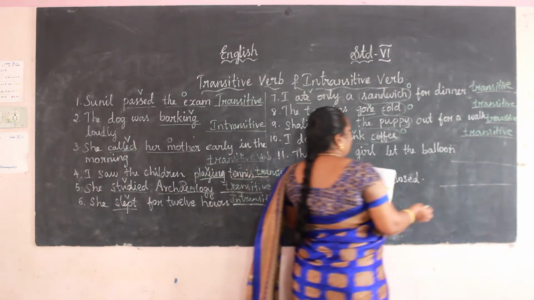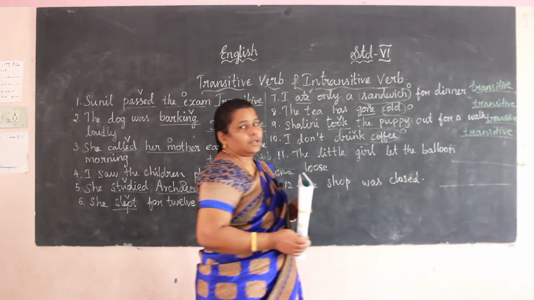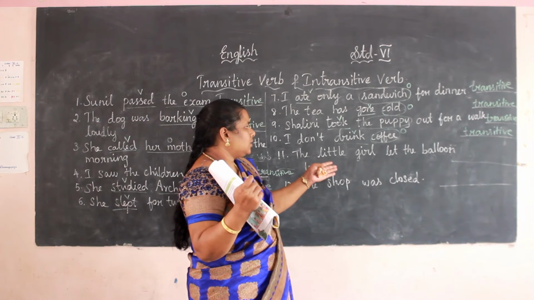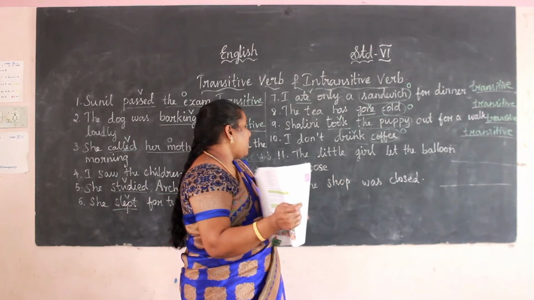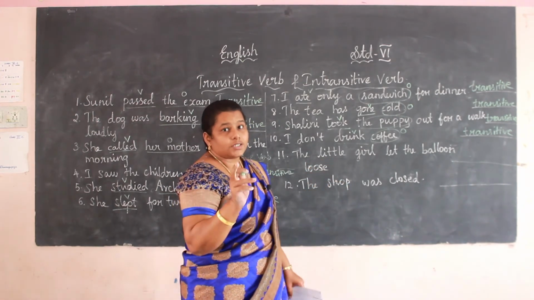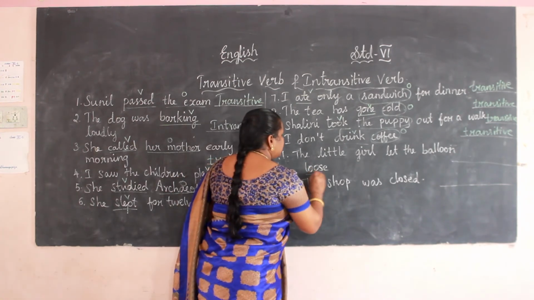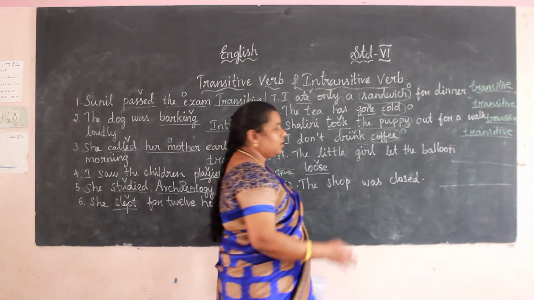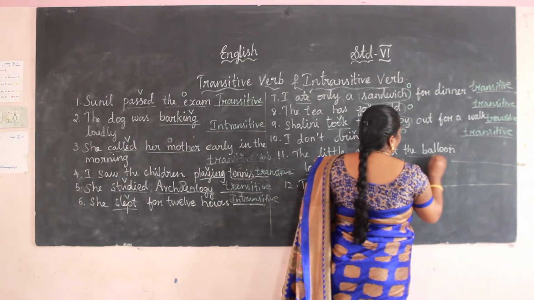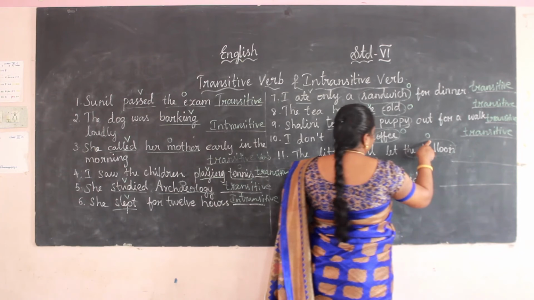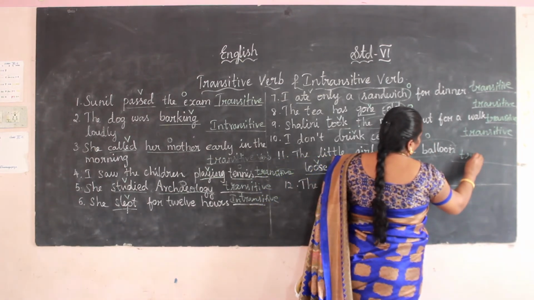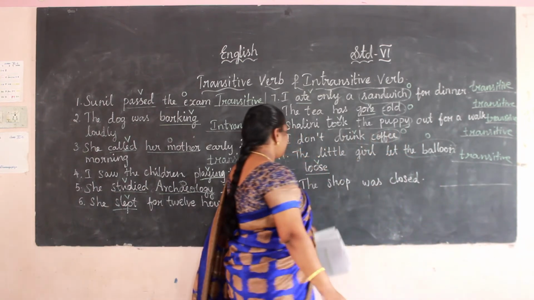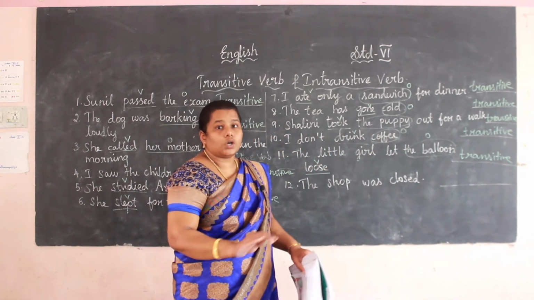Which is the verb here? Little girl is the subject, and the balloon is an object. Let is the verb. If there is an object, it is transitive. It is a transitive verb.